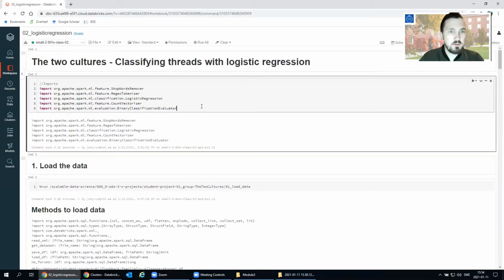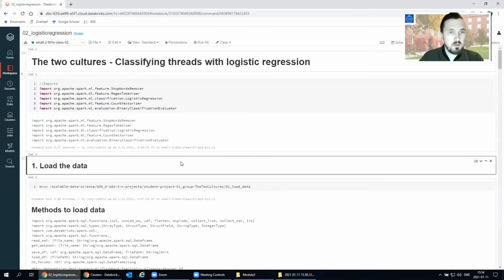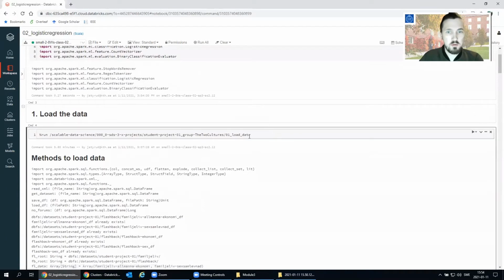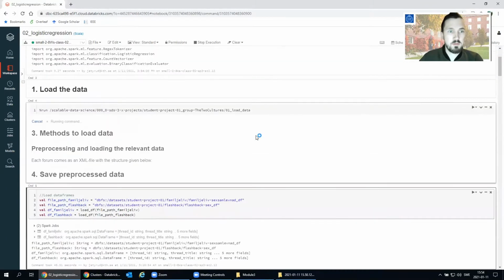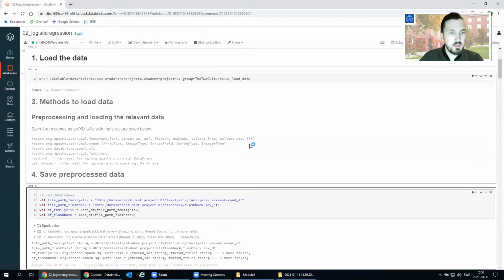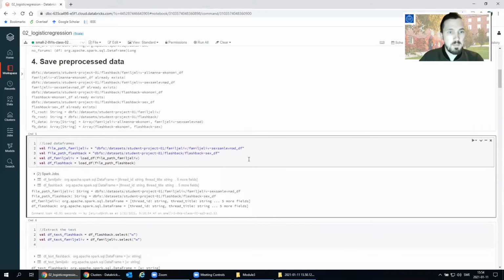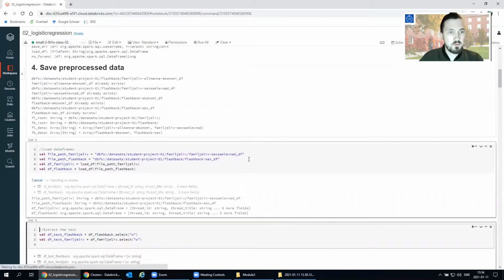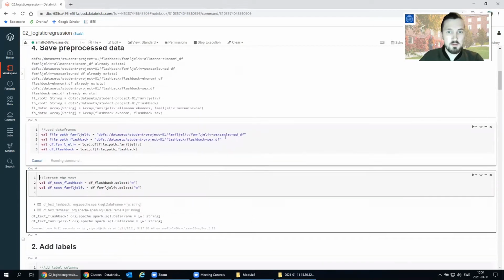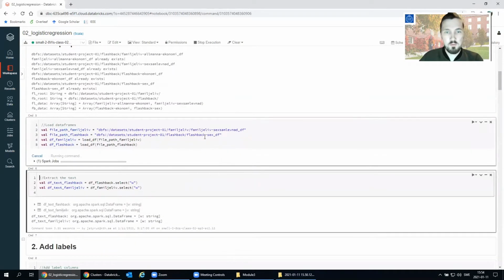First of all, there's just a bunch of imports. I'll run that and then we'll load the data, basically just running the scripts that Niklas presented previously, and then running the functions from there to load, in this case, the sex subforums.